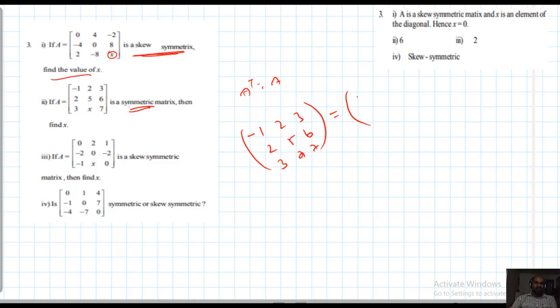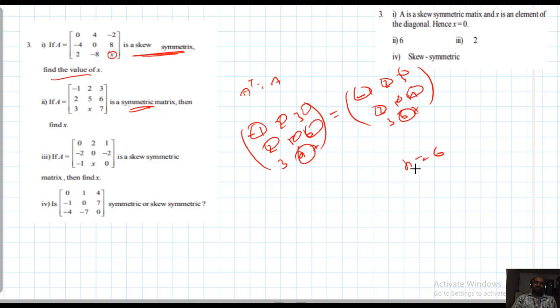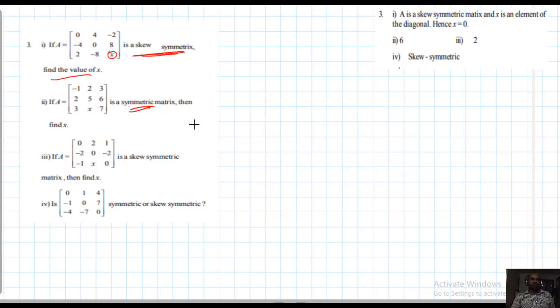Compare it with the transpose: minus 1, 2, 3, 2, 5, x, 3, 6, 7. Just comparison gives x equal to 6. Cross checking, x equal to 6. Final x equal to 6. This problem is completed.